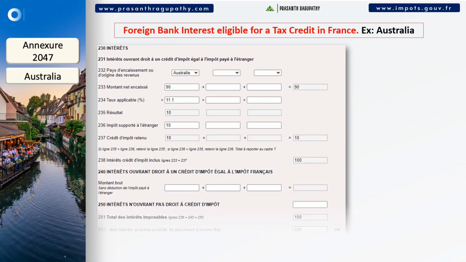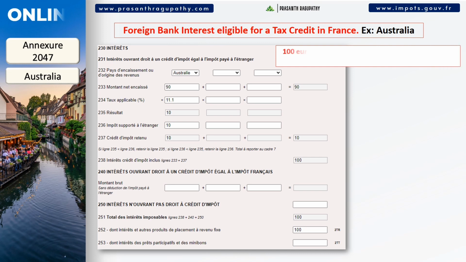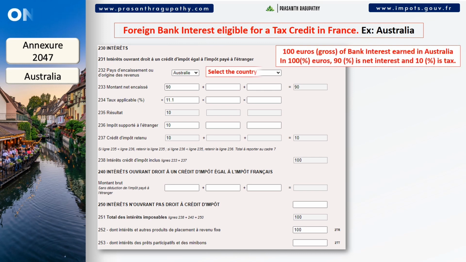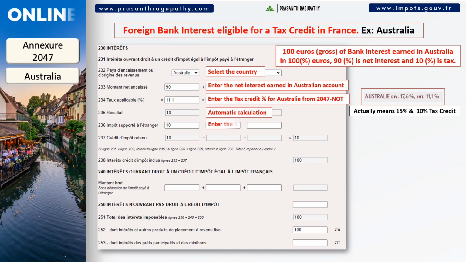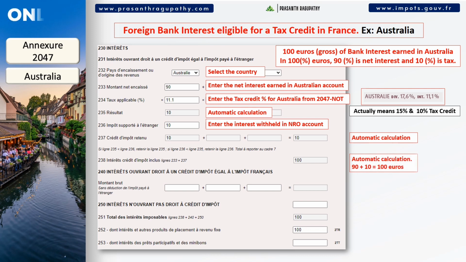The third and final example is about interest earned from an Australian bank account. So, a 10% withholding tax on bank interests is applied in that country. This allows a 10% tax credit available in France. For example, out of 100 euros of total interest, 90 euros is paid by the bank and the remaining 10 euros is deducted as tax in Australia.